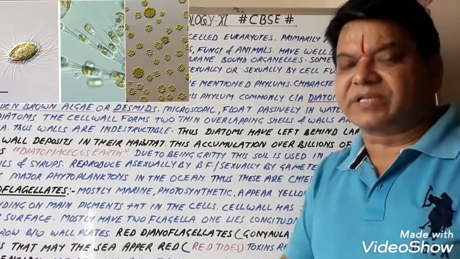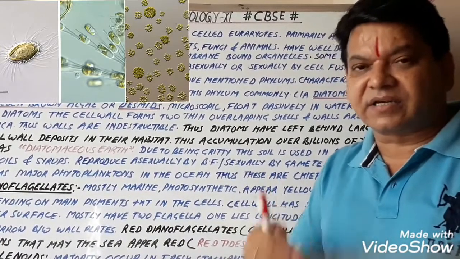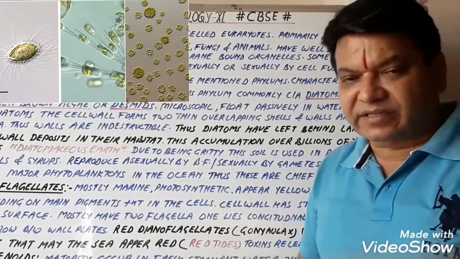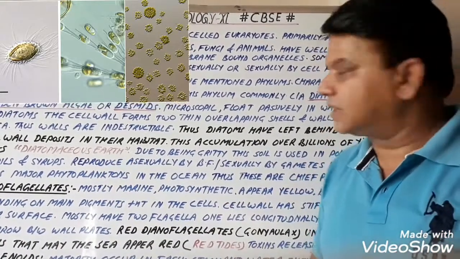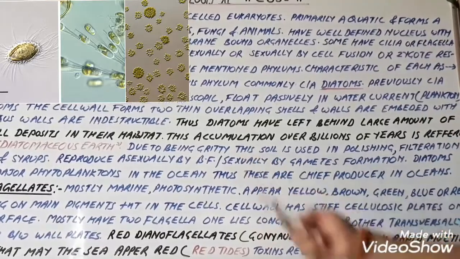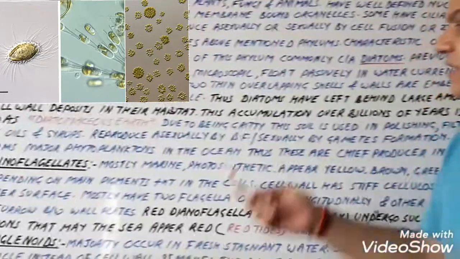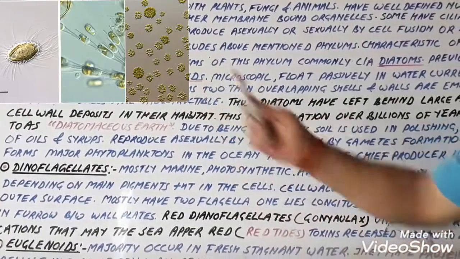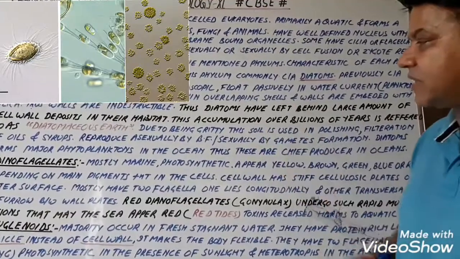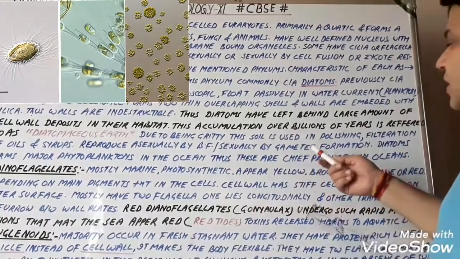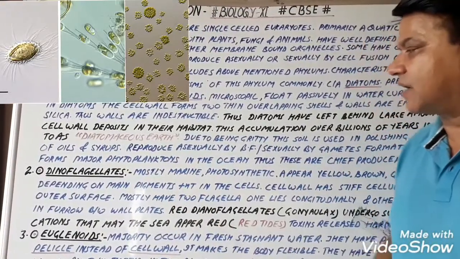After the organism deposits this shell, it aggregates at the bottom of the sea and forms diatomaceous earth. Due to being gritty, this soil is used in polishing and filtration of oils, syrups, etc. This is the economic importance of the chrysophytes. तो ये गिरटी होती है, दरदरी होती है, जिस मिट्टी में सिलिका डिपोजिट रहते हैं.